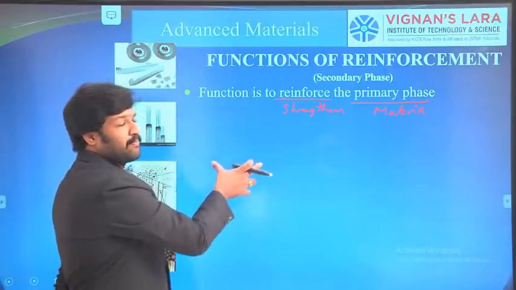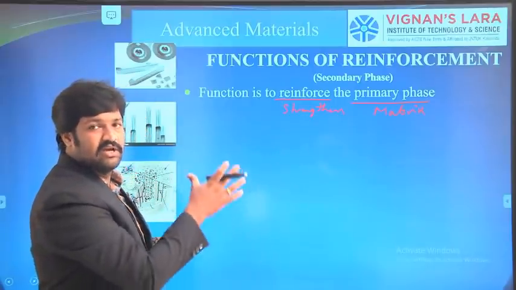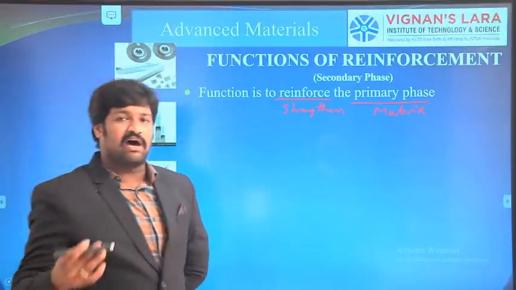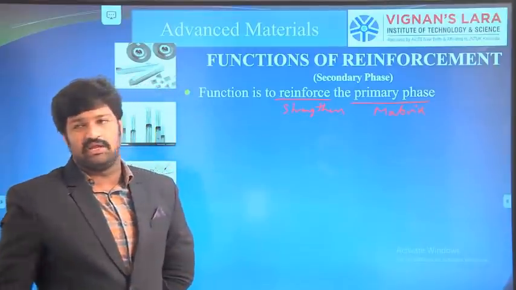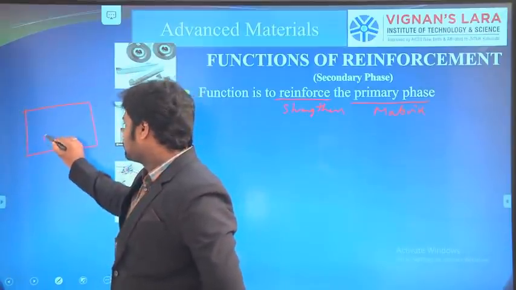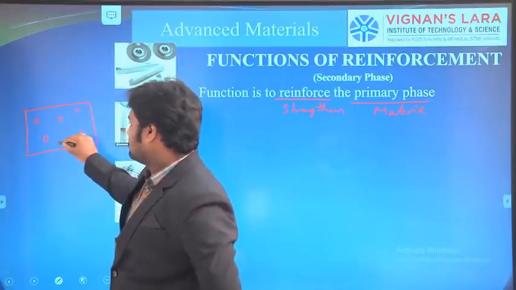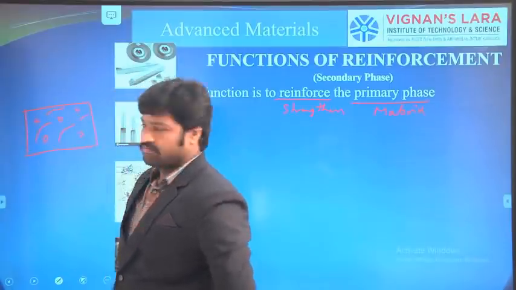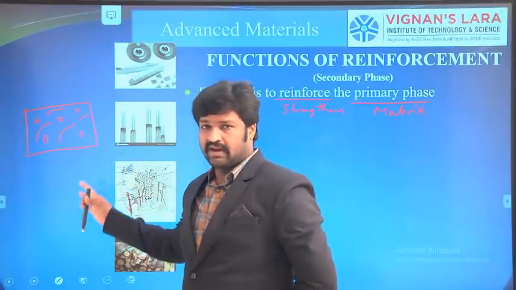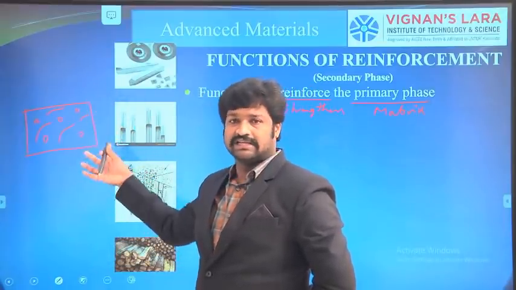So just now we discussed the various properties as well as functionalities of the matrix metal. Here the main function of our reinforcement is to strengthen the matrix metal. Why? The main loads are exposed to the matrix metal only. So if this is the composite material, the reinforcements will be like this or like this. The outer portion, the material which is exposed to loads, is the matrix material.